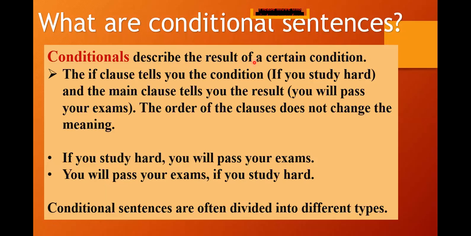Conditionals describe the result of a certain condition. So basically, conditional sentences are actually dealing with a situation and a result. What is the situation, and what is going to be the result or the after effect of it? The if clause tells you the condition, suppose the first condition here is if you study hard. This is the condition, okay? That is why they call them conditional sentences, because we are giving a condition here. If you study hard, and the main clause tells you the result, that is, you will pass your exams.